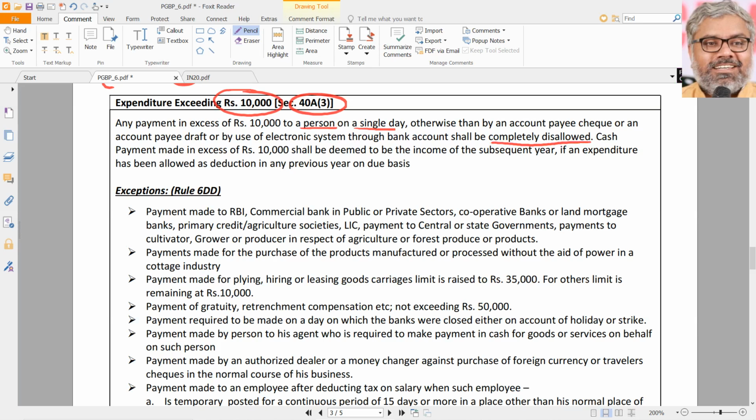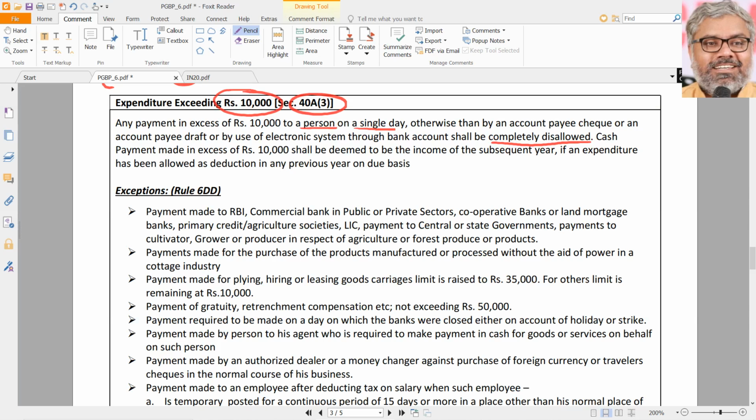Completely. Let us say somebody has paid 15,000 rupees to one person on a single day by cash. Entire 15,000 shall be disallowed, not 5,000. This 10,000 is not some calculational point, it is only a condition. If any amount is paid by cash more than 10,000 to a person on a single day, the entire amount shall be completely disallowed. That's a very important point under section 40A(3), which we applied earlier also, if you remember.